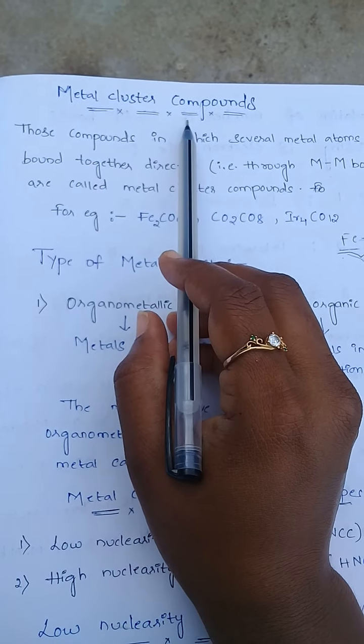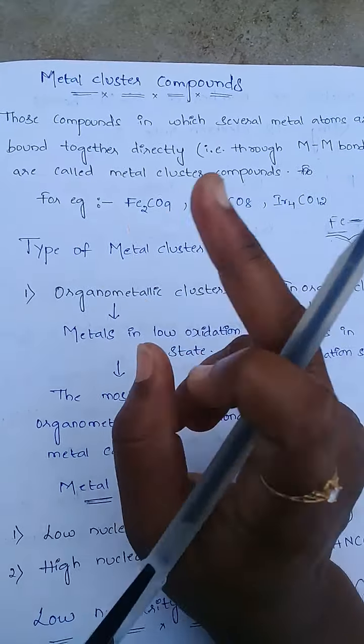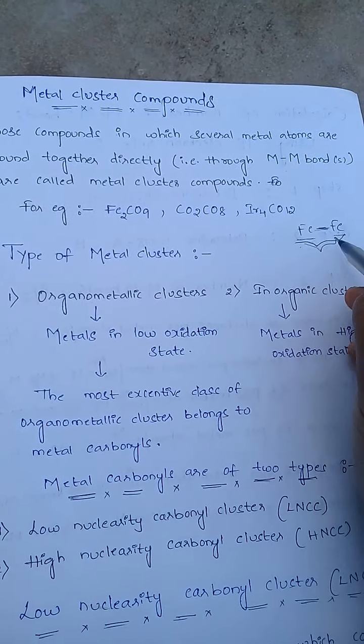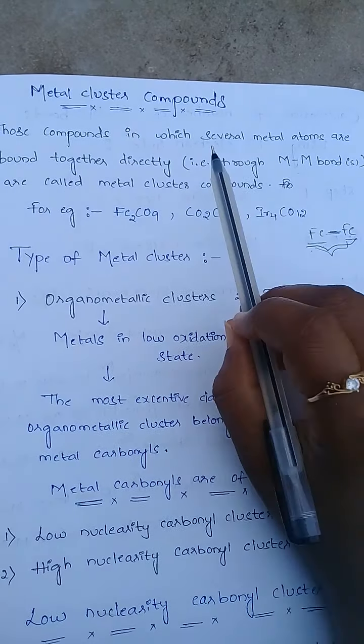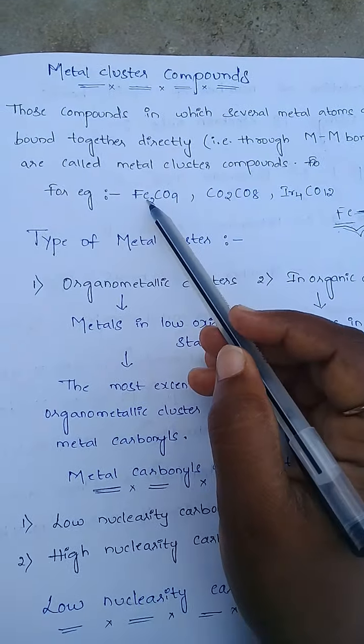What is meant by metal cluster compounds? The compounds in which metal atoms are linked directly to one another are known as metal cluster compounds. For example, Fe2(CO)9, Co2(CO)8, Ir4(CO)12. So in these examples, these two metal atoms are linked directly to one another. So these compounds are known as metal cluster compounds.